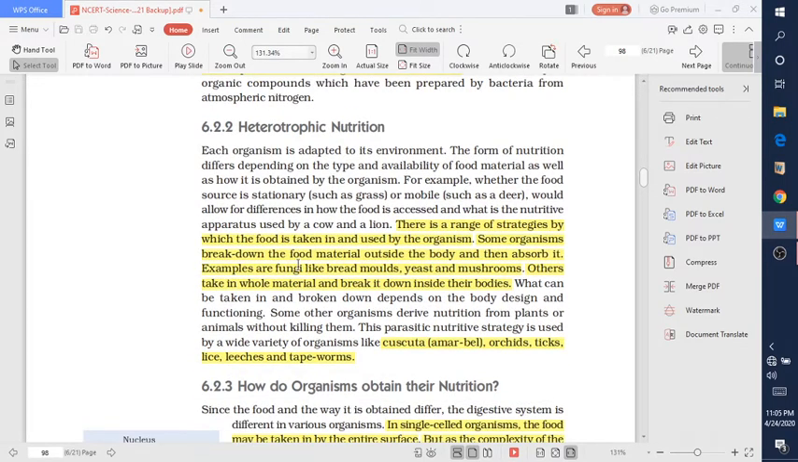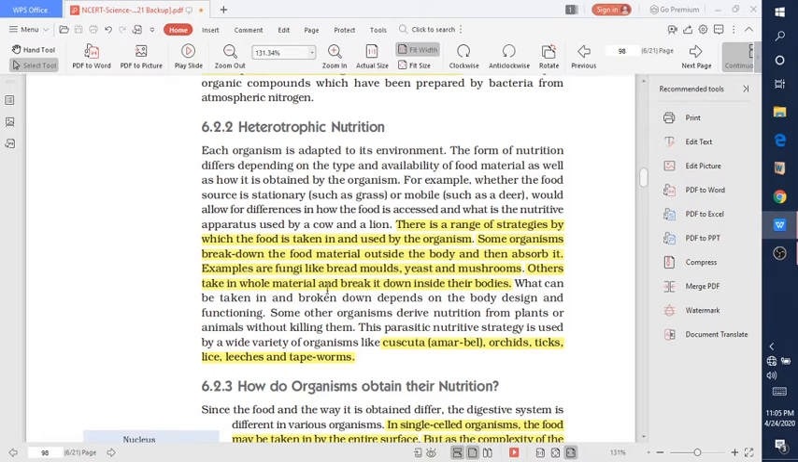Heterotrophic nutrition is the type of nutrition in which an organism depends upon other organisms for food to survive. Heterotrophic organisms have to take in all the substances they need to survive. So this type of nutrition is known as heterotrophic nutrition. And one more example is fungi. Fungi is an example of saprophytic nutrition.